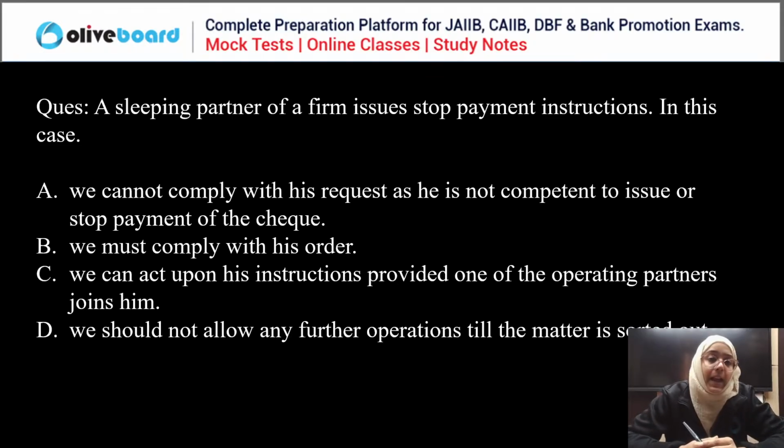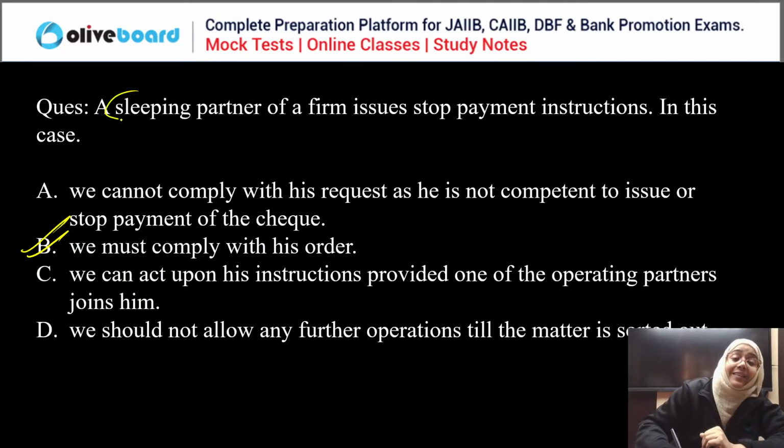We cannot comply with his request as he is not competent to issue the stop payment of this check. Kiran, whether this is a sleeping partner or an active partner, if he has given the stop payment instruction, we must comply with this order. That's it. There is nothing more we need to see. This is actually a PYP. Same question, that there is a sleeping partner.